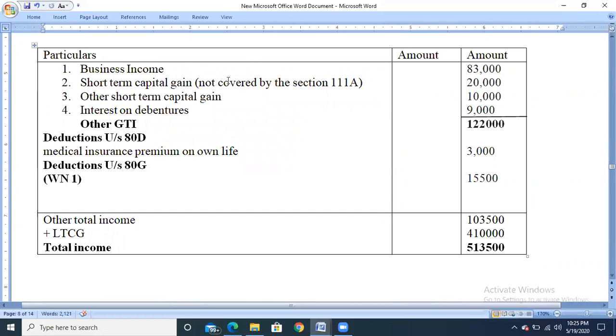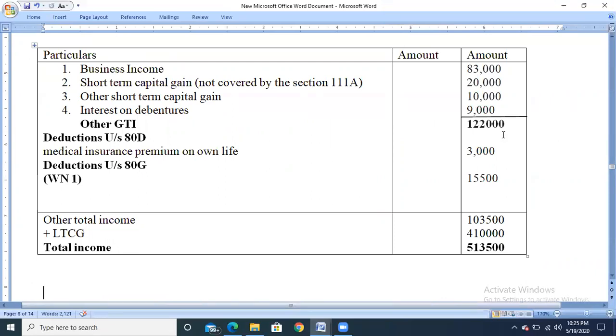So we have taken short-term capital gain, which is not liable for securities transaction tax, 20,000. Other short-term capital gain, 10,000. Interest on debentures, income from other sources, 9,000. So totally we have four different heads of income. So total amount is 1,22,000.